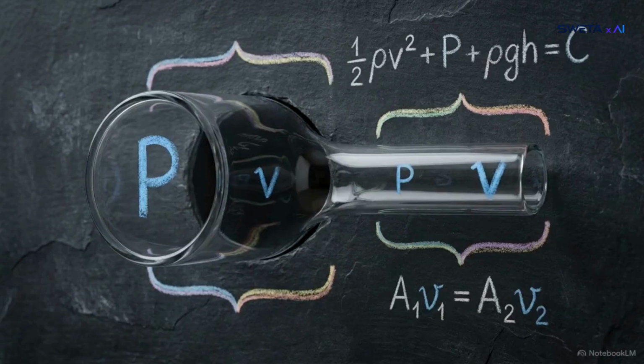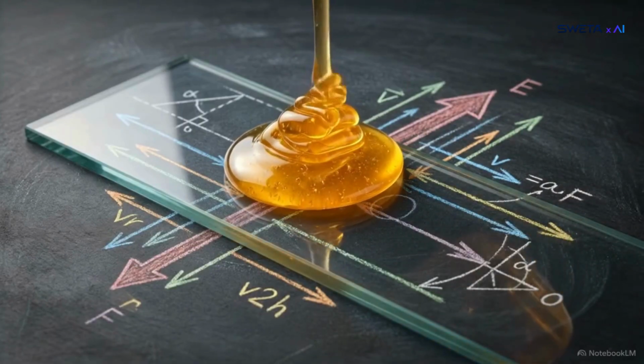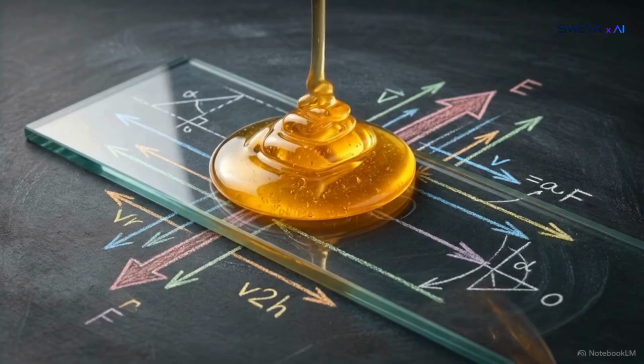Bernoulli's principle describes a constant energy balance. Fluids trade static pressure for velocity to keep the total energy of the system conserved. Up to this point, we have relied on a frictionless, ideal model. To predict the physical world, we have to account for internal friction.